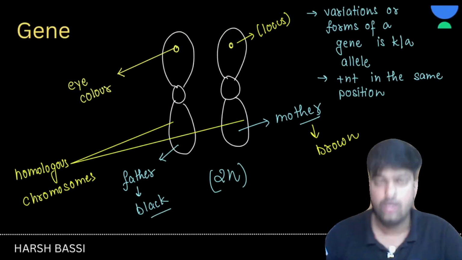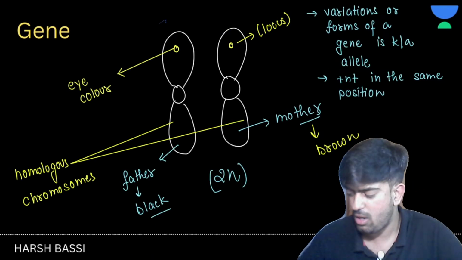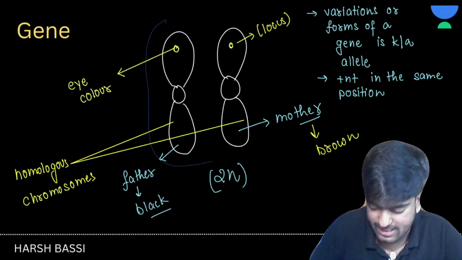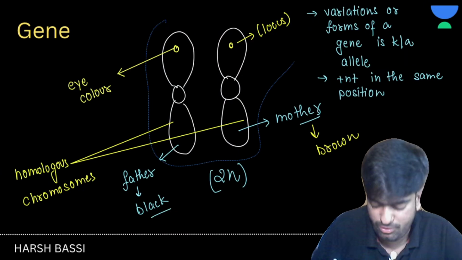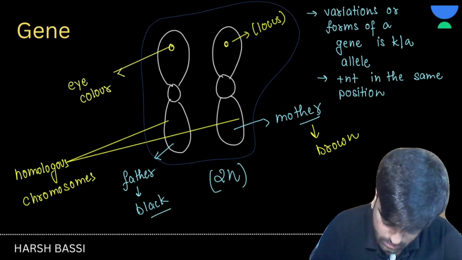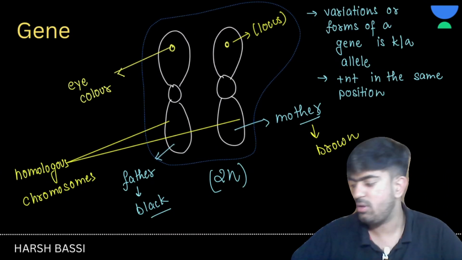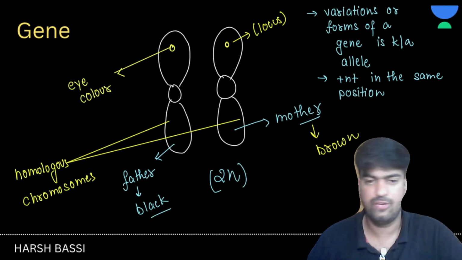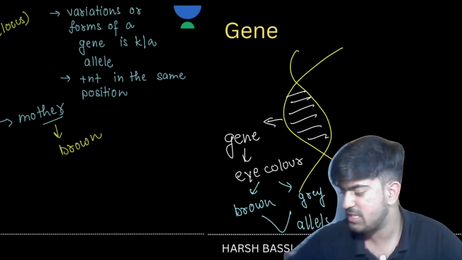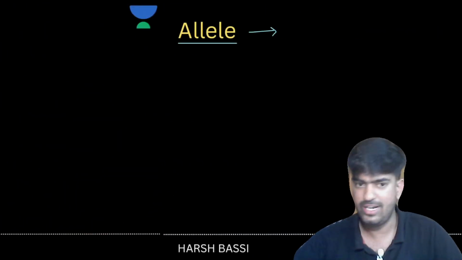Now let's take an example of plant height. From the previous classes we have studied that plant height is basically of two types. One is tall and the other one is short, right?